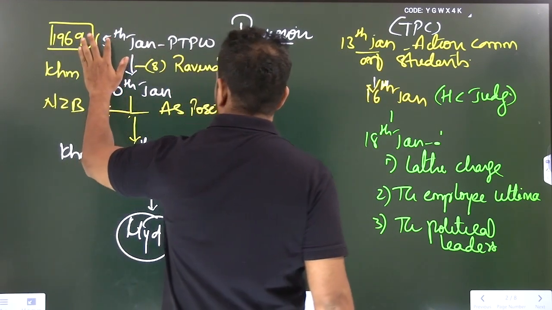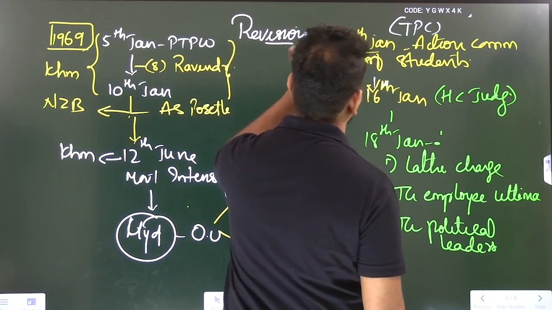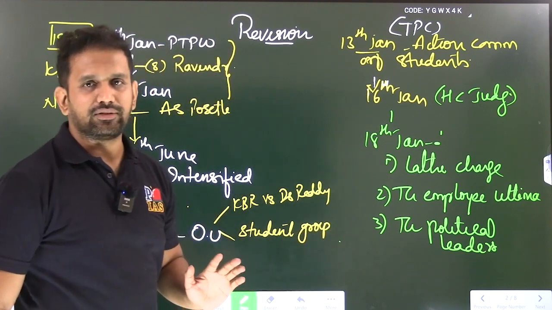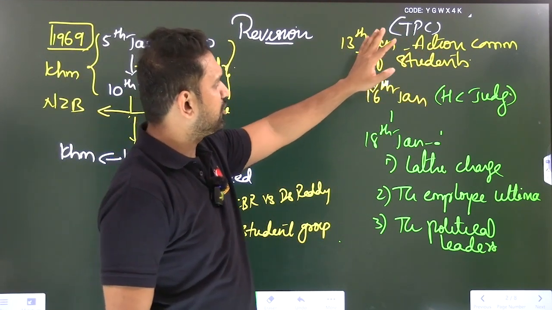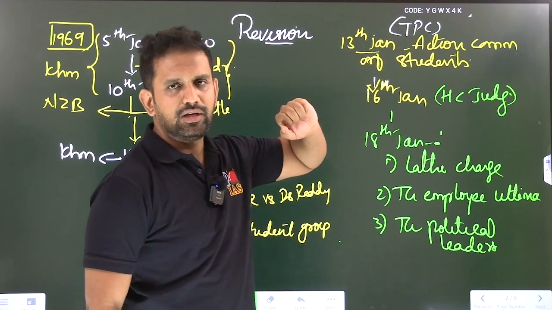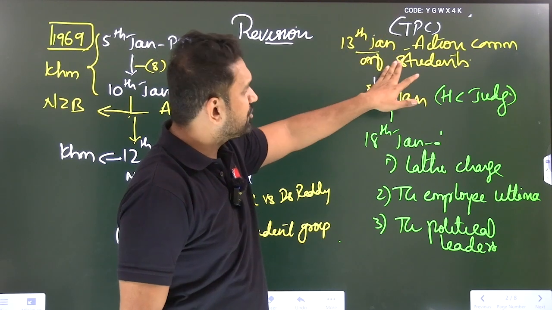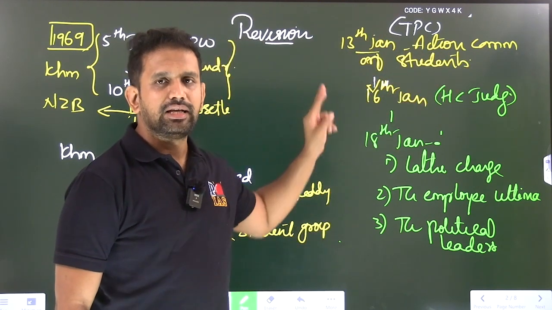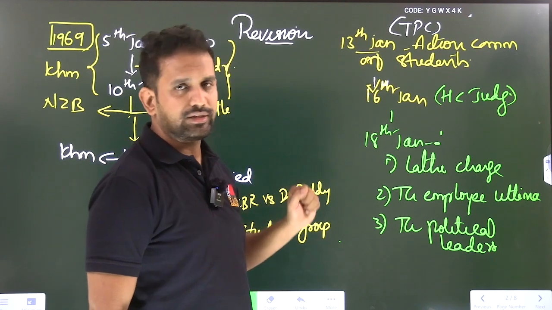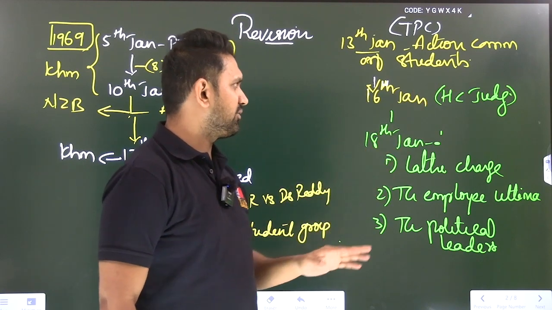So 5th January, 10th January, then the movement went to 13th January. On 13th January, two things happened. Telangana Protection Committee came into being. Katam Lakshmi Narayana was the person under whose leadership the Telangana Protection Committee came. And on 13th January only, the Action Committee of Students was also established. These two events happened on 13th January. Then on 16th January, the High Court judgment came.